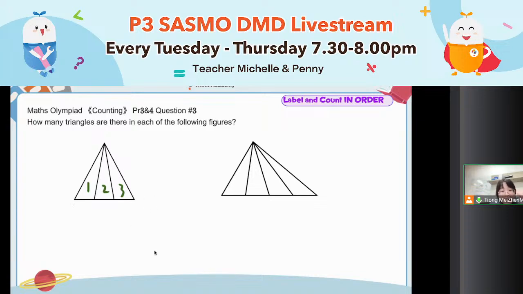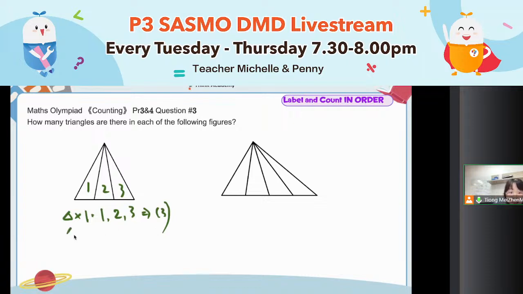Inside this triangle is made out of 3 small triangles. So first, can you tell me how many small triangles that made out of 1 small triangle? How many are there? Good job. I saw the correct answer. The first one. You use the fast method, right? So here you will have 3 small triangles inside that made out of one small triangle, which is triangle 1, triangle 2, triangle 3.